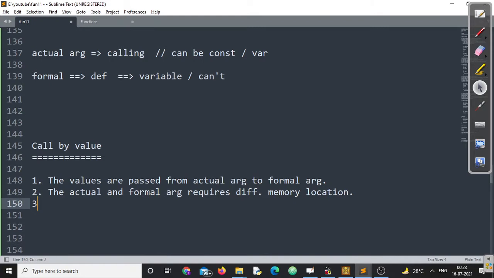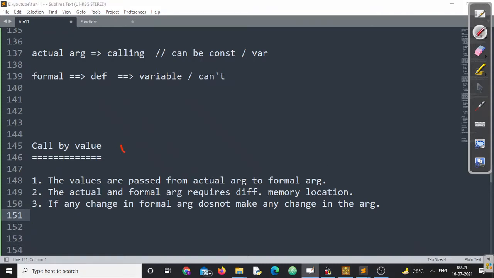That is the reason any change in the formal argument does not make any change in the actual argument. This is the major difference between call by value and call by reference.